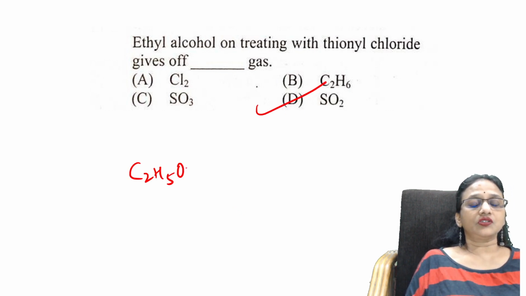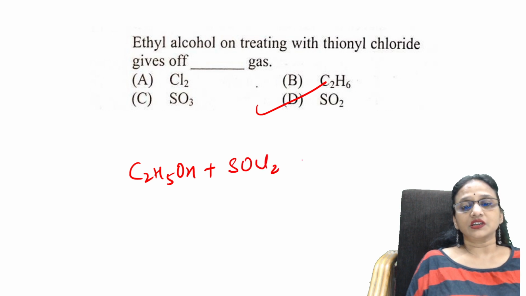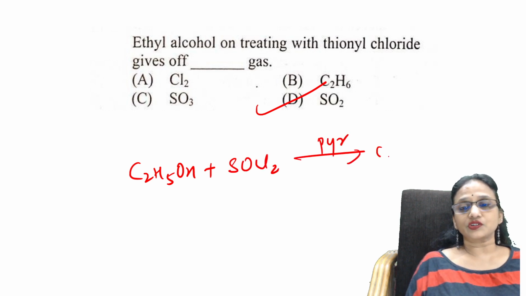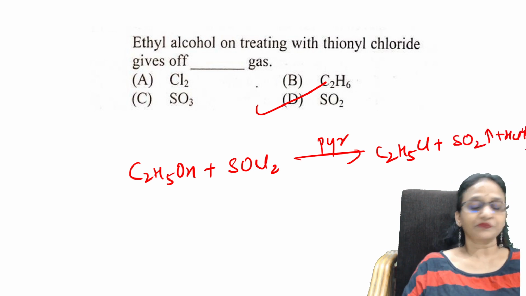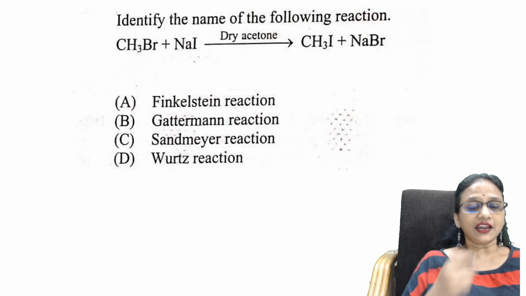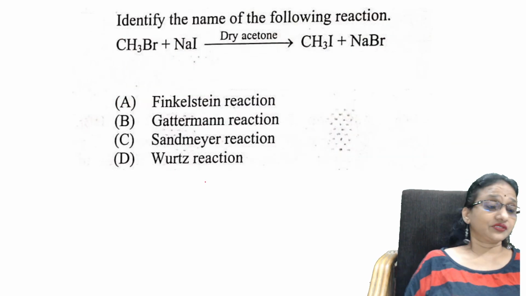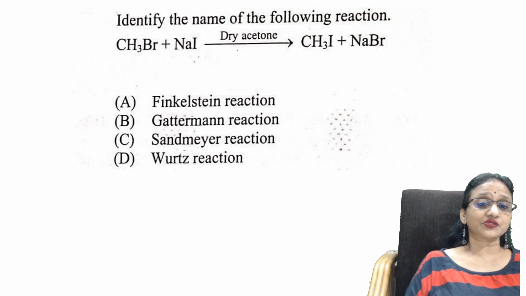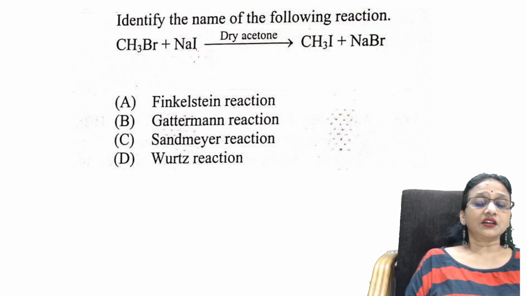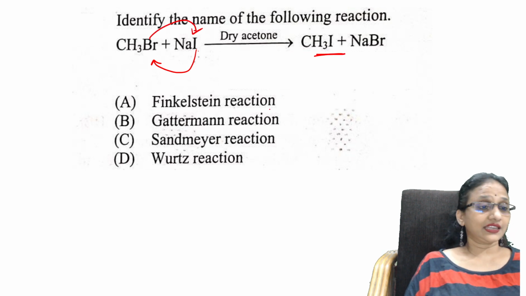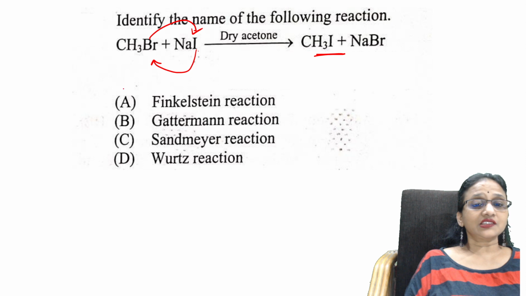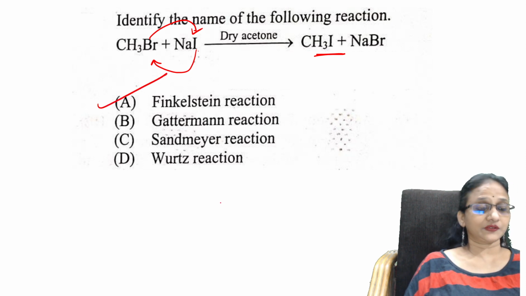Ethanol on reaction with thionyl chloride in the presence of pyridine is going to give you C2H5Cl plus SO2 plus HCl. Is it right? That's all. Next, identify the name of the following reaction. Okay, dry acetone, where you are converting bromides or chlorides to iodoalkanes. We prepare iodoalkanes using the Finkelstein reaction. Correct.